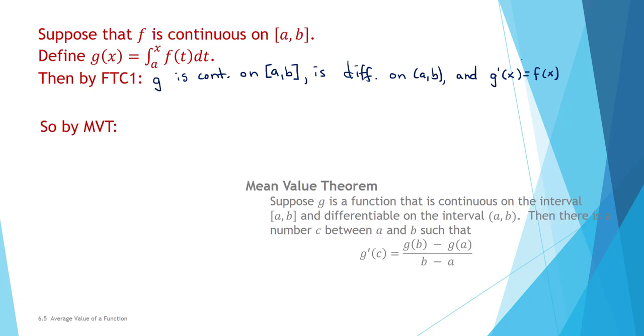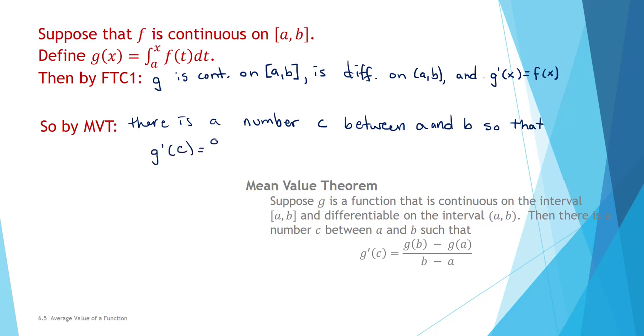With that information, because g is a function that's continuous on the closed interval and differentiable on the open interval, the mean value theorem tells us that there is a number c between x values a and b, so that g prime of c is equal to g of b minus g of a divided by b minus a.